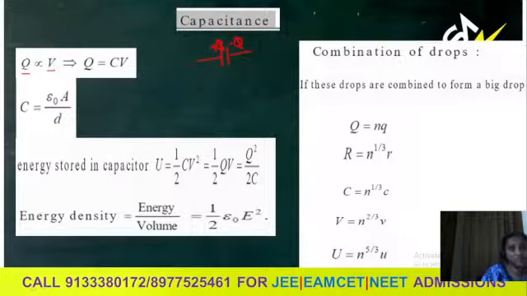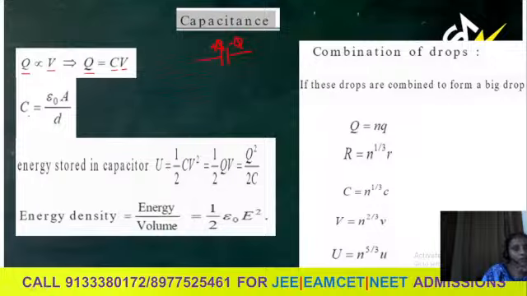While charging the capacitor, it always maintains a constant potential difference. From this relation we can write the charge across the capacitor, nothing but its magnitude of charge, will be equal to capacitance into potential difference.